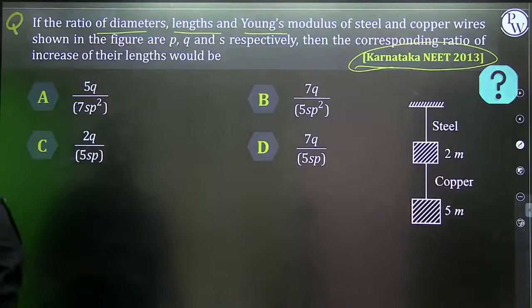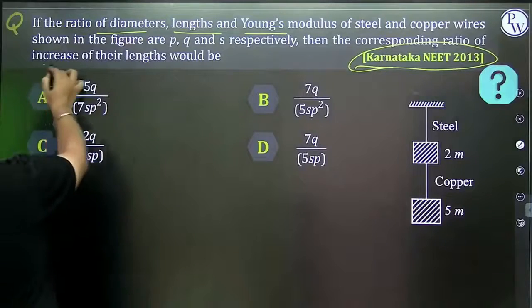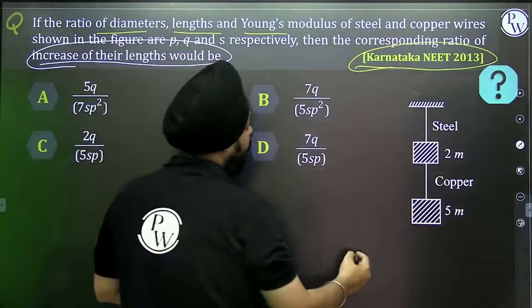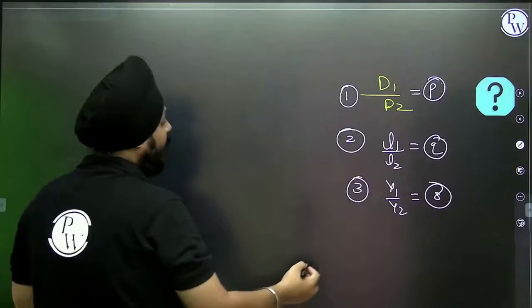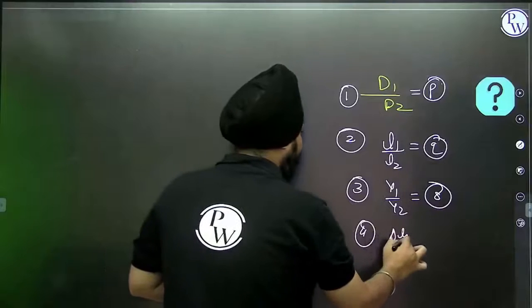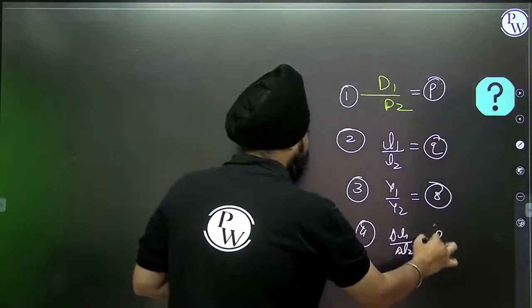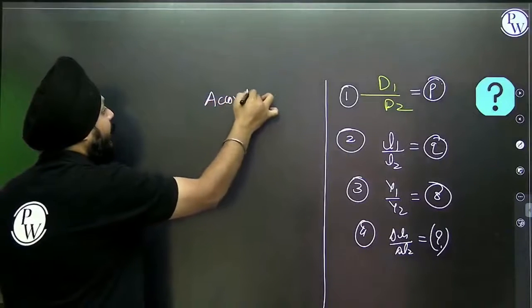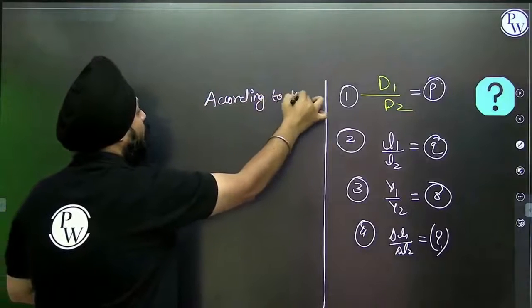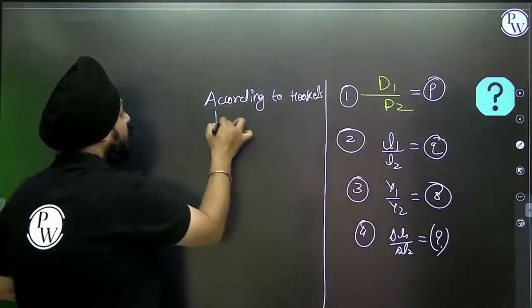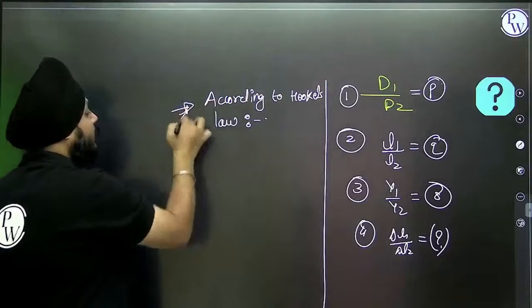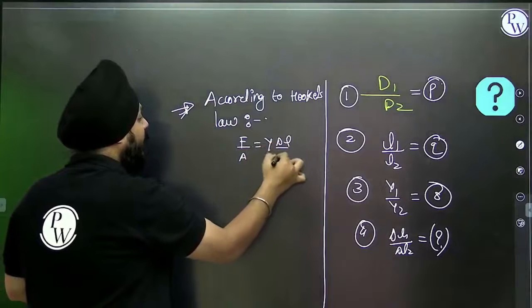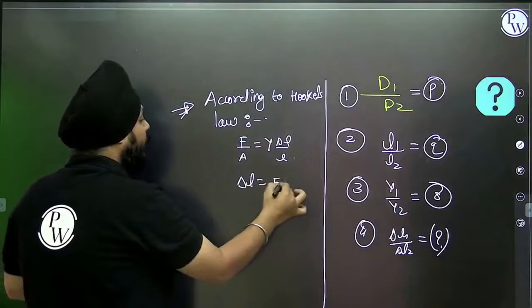Then the corresponding ratio of their increase in length, delta L1 by delta L2, would be what? According to Hooke's law, I'm writing this term. Can I say force per unit area is equal to Y delta L by L? So delta L is equal to FL by AY.